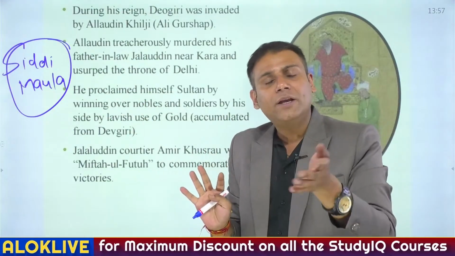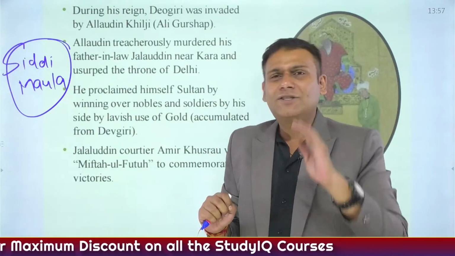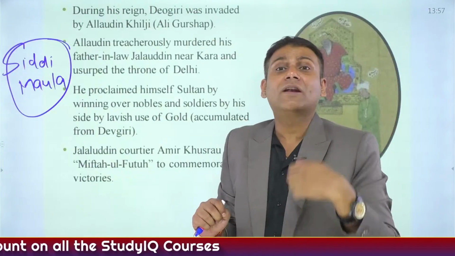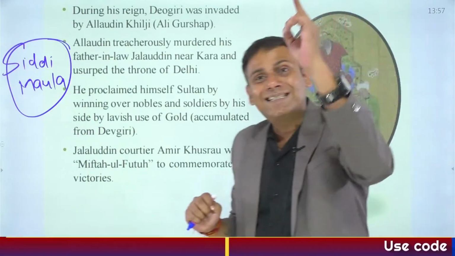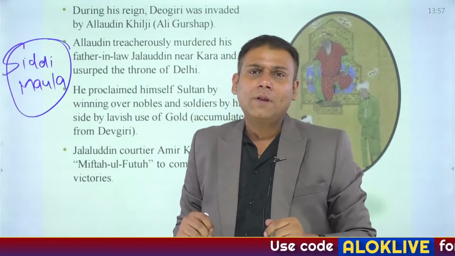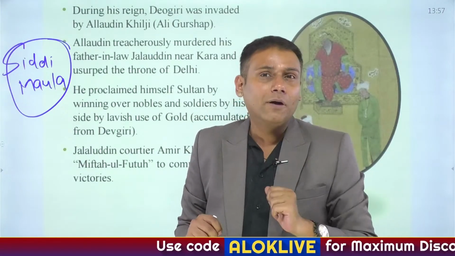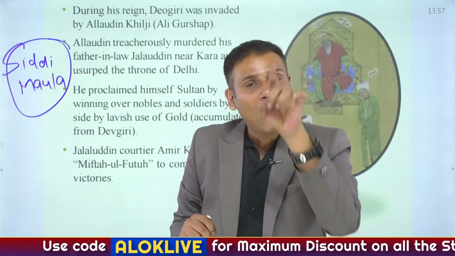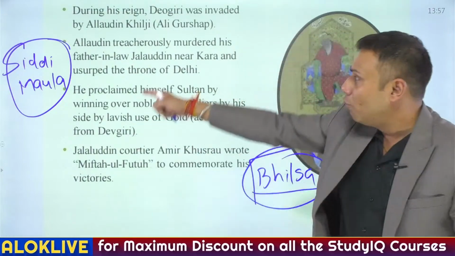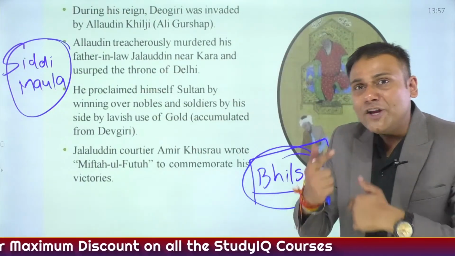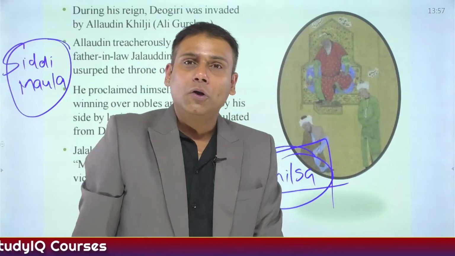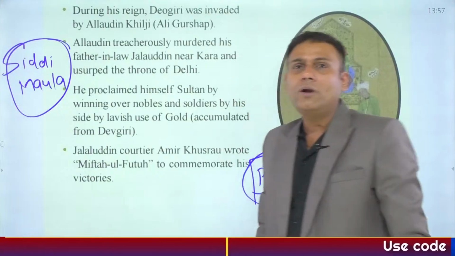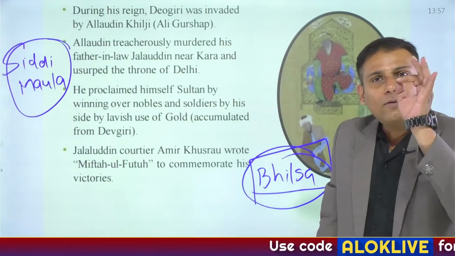And Jallaludin Khilji came to know about this. But Jallaludin Khilji did not interfere, because giving liberal donations was also part of the charitable activities that were done by Jallaludin himself. So initially he did not interfere. But when Jallaludin came to know that his nobleman Siddhi Maula was trying to make a plot wherein the Sultan would be dethroned, he called Siddhi Maula to the court and asked him, "What is your plot?